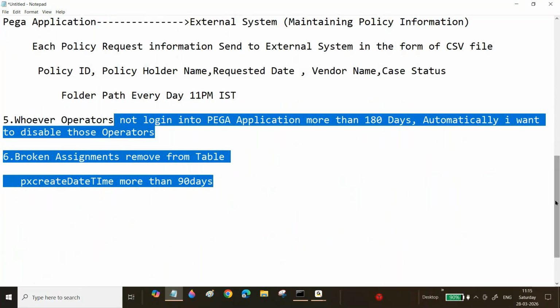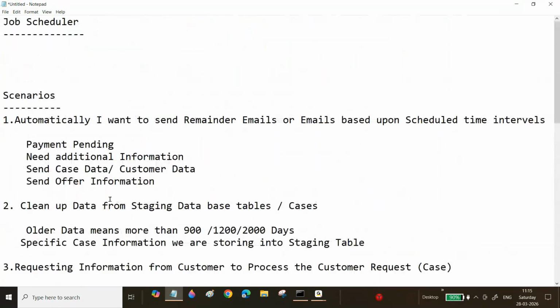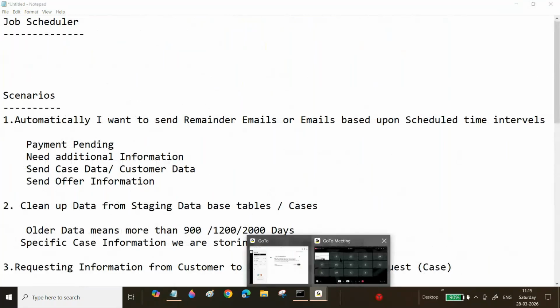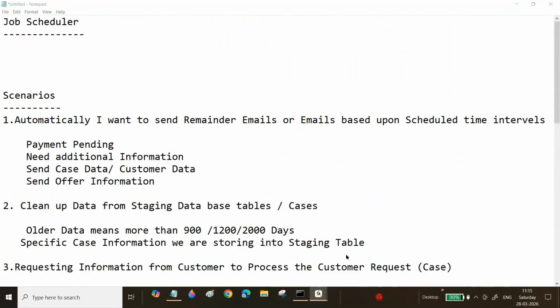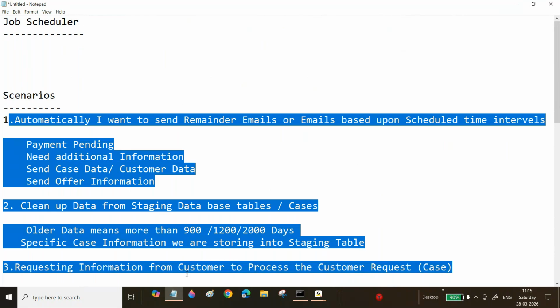Sir, now see here, what is the use of job scheduler? Now I will tell you. Now you got a scenario, right? Like that you can think. Now, what is the use of job scheduler? Job scheduler will not do anything by itself, and the main thing is you need to write a logic in an activity. Now we can explain what type of scenarios.